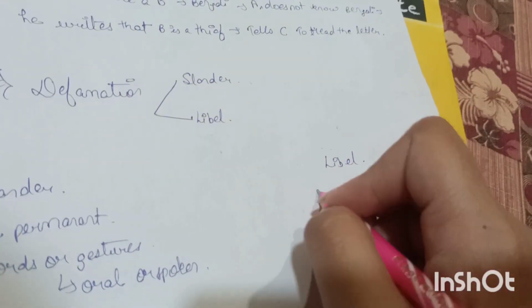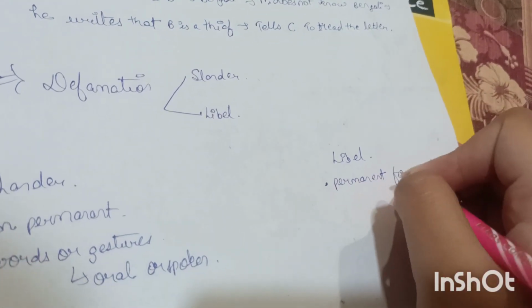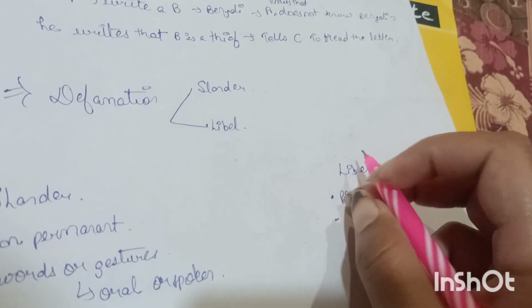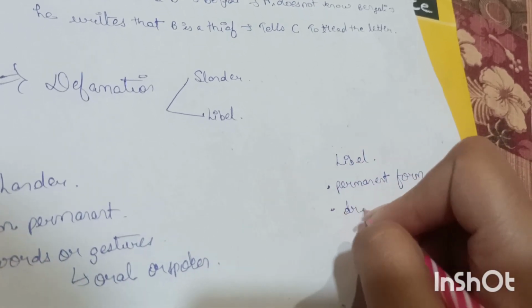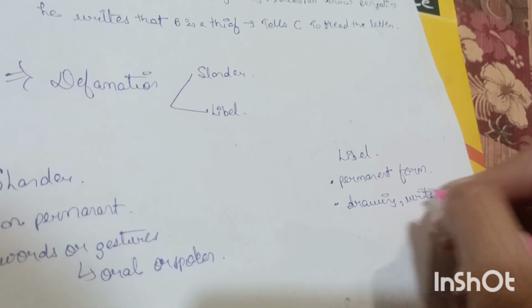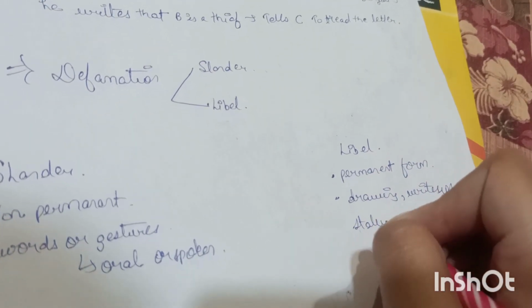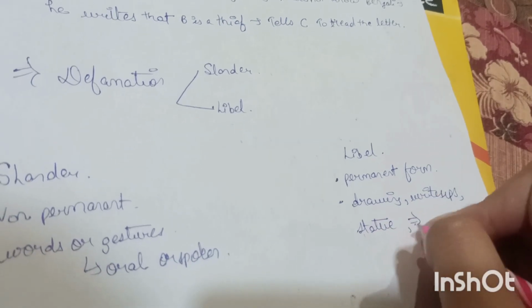And libel is in permanent form, and it can be done through drawing, write-ups, statue, which means written form, okay.